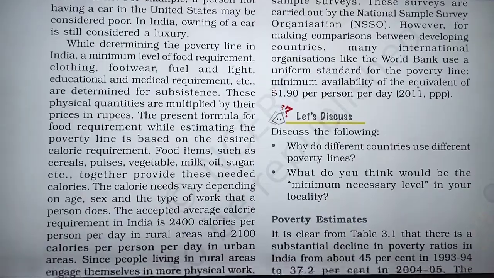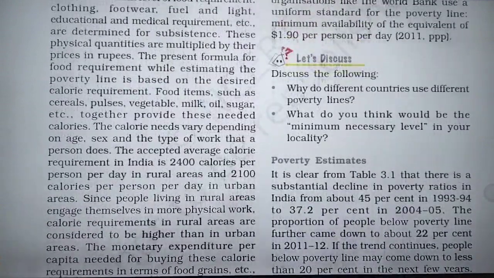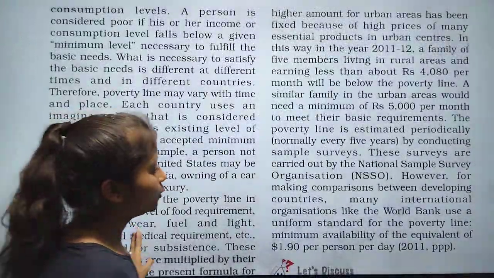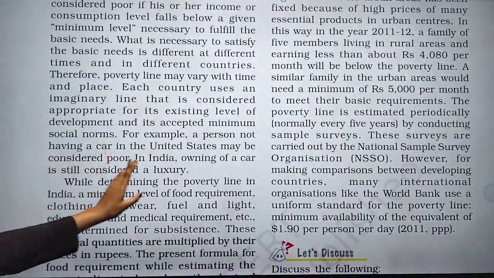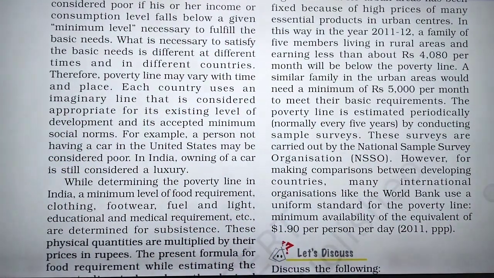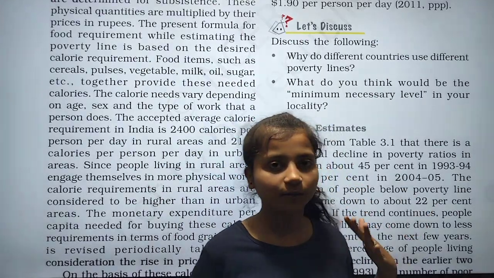They survey people to know how many are below the poverty line and how many are above it. So these are the things about the poverty line.